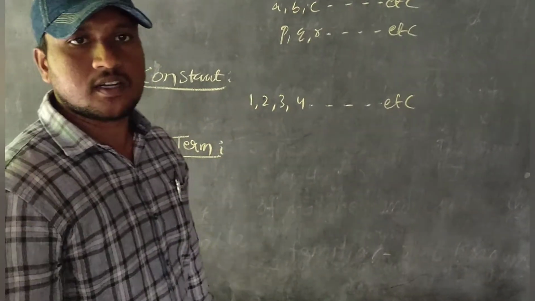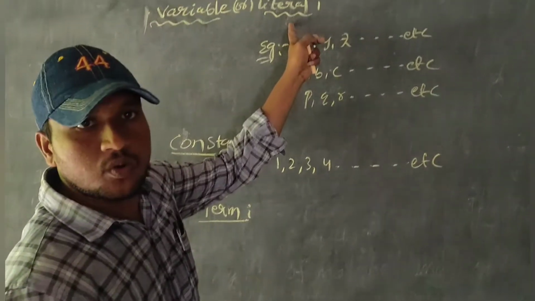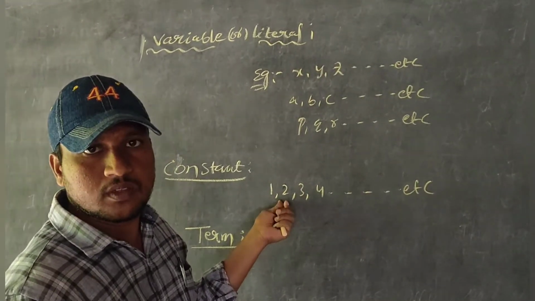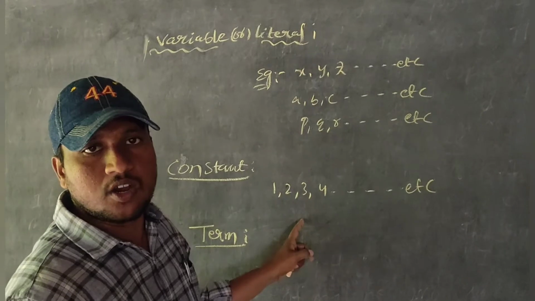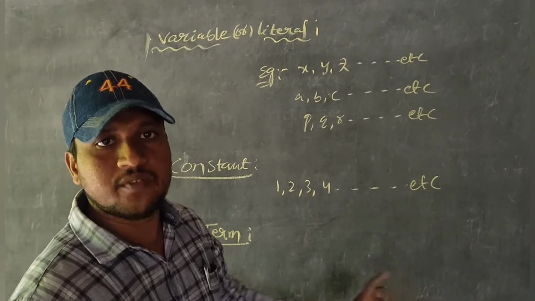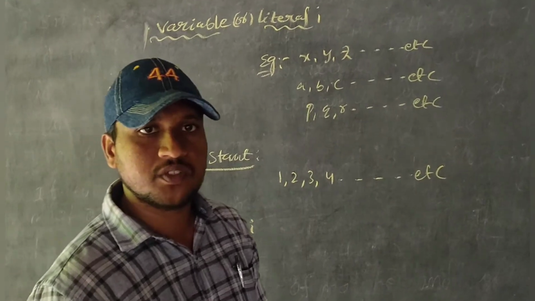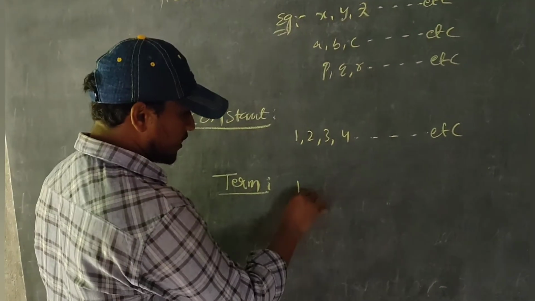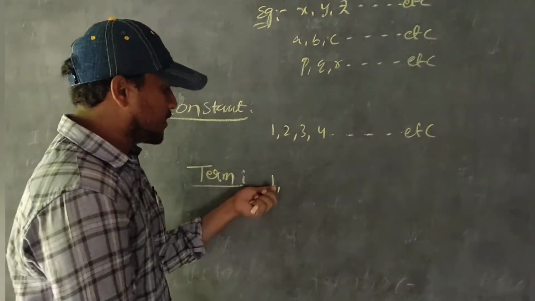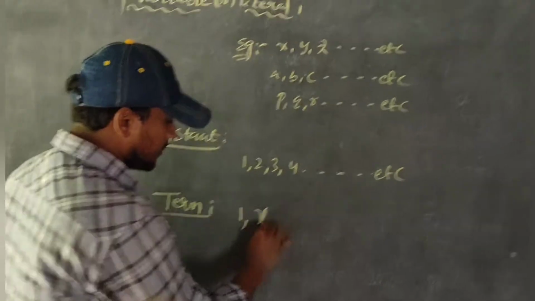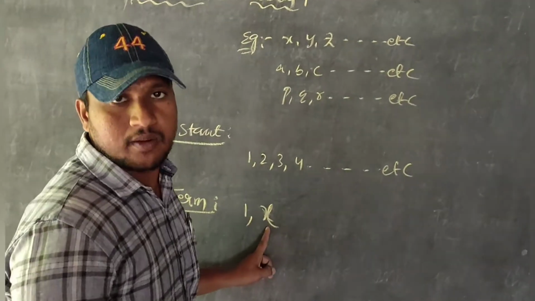Next one is term. A term is nothing but a variable alone or a constant alone, or they are obtained by multiplication and division, then it is called a term. So 1 is a term because it is a constant alone. x is a term because it is a variable.